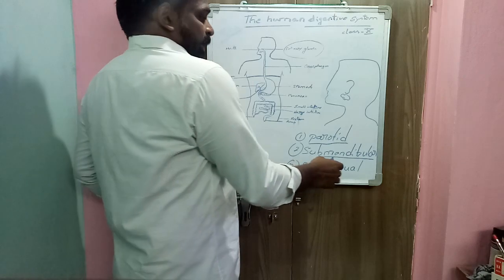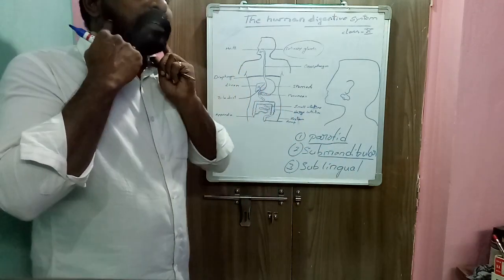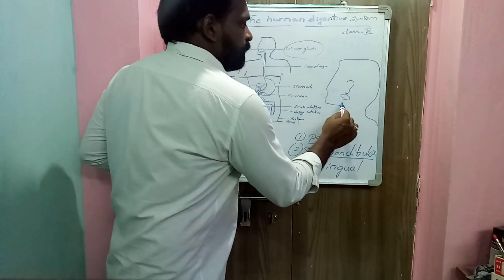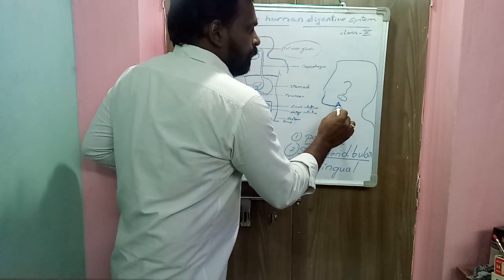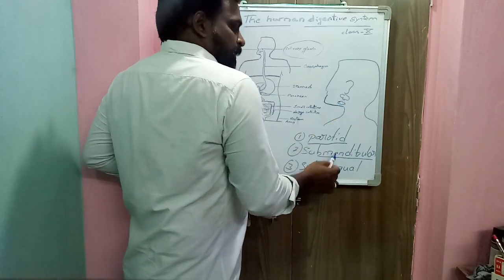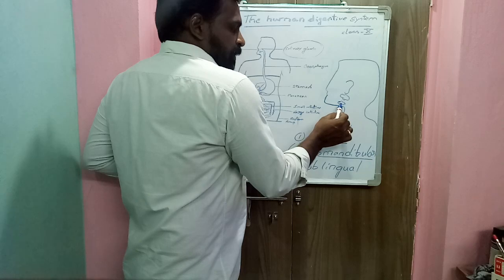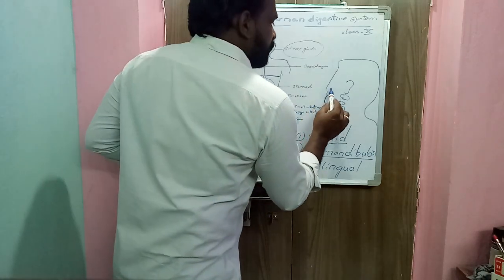So here second pair of salivary glands located at the angles of the lower jaw. This is lower jaw, this is mandible. So second pair of submandibular salivary glands located here. And next one is sublingual. So this is our tongue.